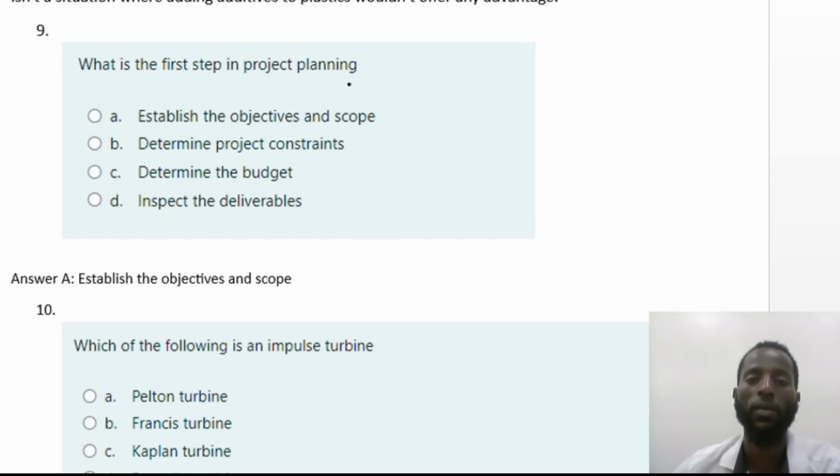Question: what is the first step in project planning? A. Establishing the objective and scope. B. Determining project constraints. C. Determining the budget. And D. Inspecting the deliverables. So here, I think I did part 2 or part 1.